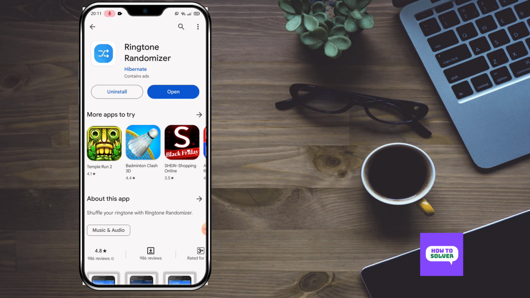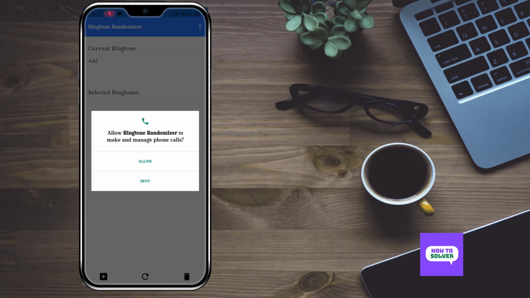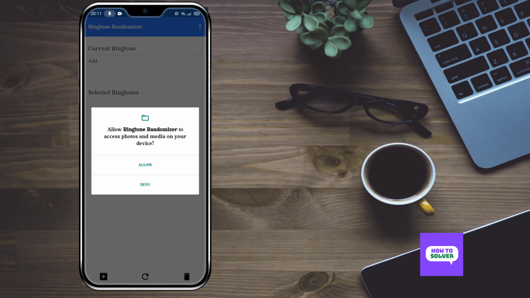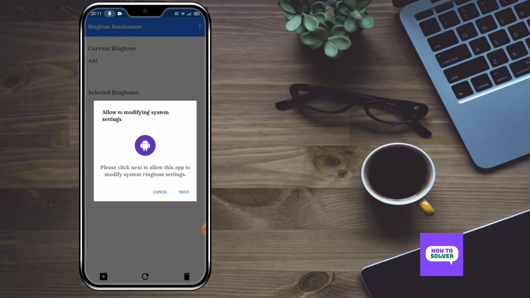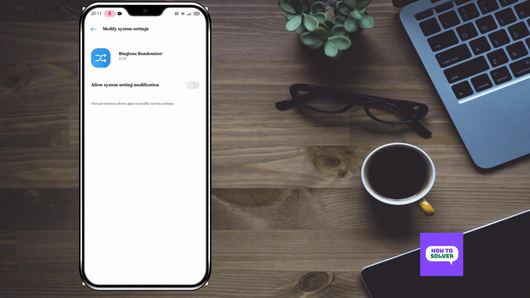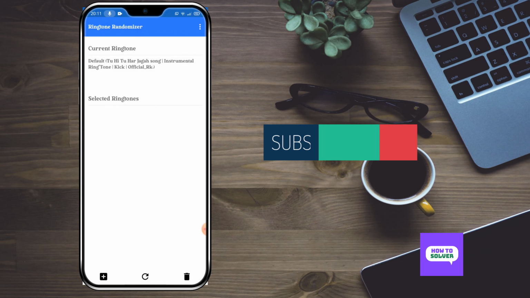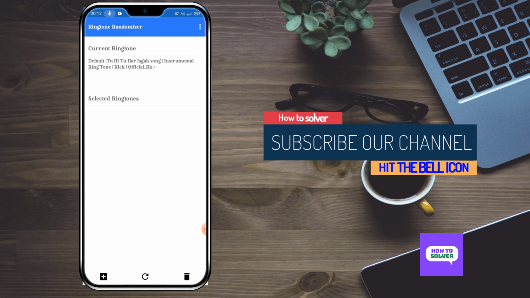Now open the app, tap on allow, now tap on next, again tap on allow, now tap on the plus icon in the left side corner.